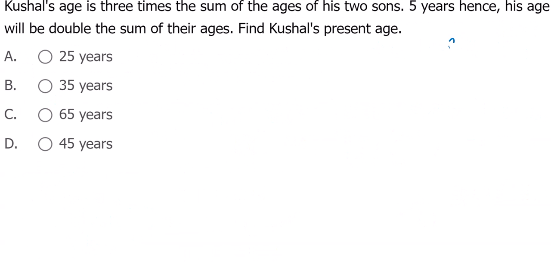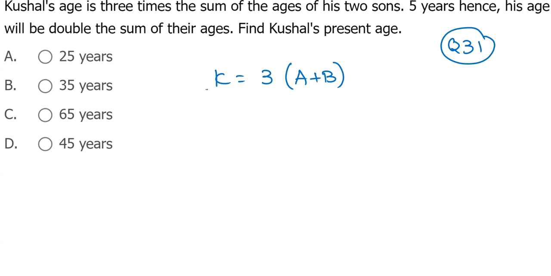Now series 31 question, age is related. Kushal is 3 times the sum of the ages of his 2 sons. A plus B, 2 sons. For them, 3 times the age is Kushal. 5 years hence, after 5 years, K plus 5 is double A plus 5, B plus 5.